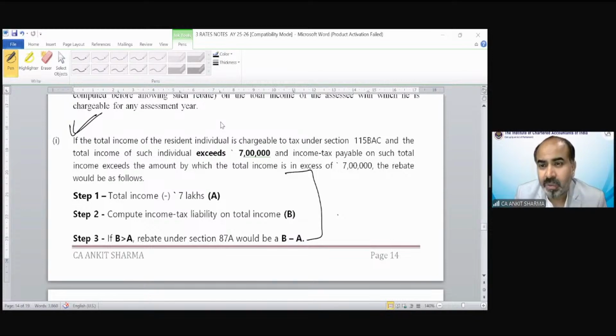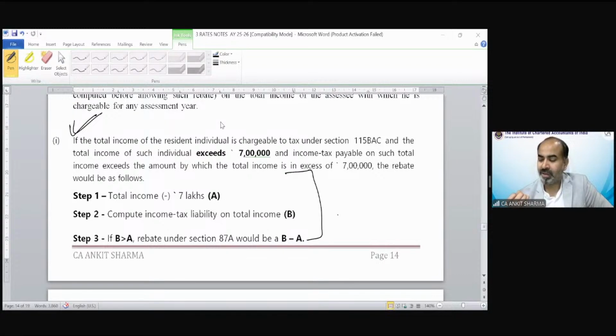Okay, so let's see what other queries there are. What is the age at the time of earning money that is considered at the time of assessment? Okay, but sir, what is the purpose of this rebate? It could have been adjusted in the slab only. The tax laws need to be followed. We cannot ask why it is. Whatever the authorities have made, we have to follow it.